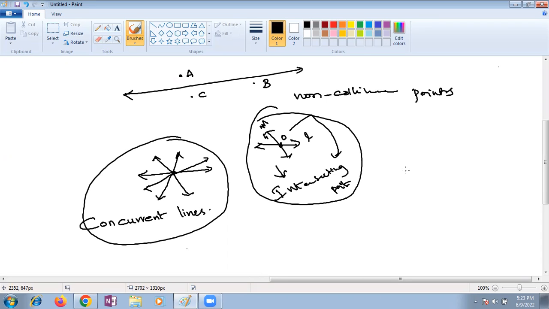The common point of concurrency we will discuss later, but not right now. We don't need more than this. These are the different types of things, children. Can we move ahead with another topic?